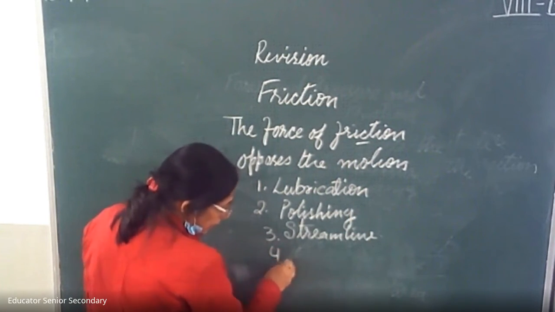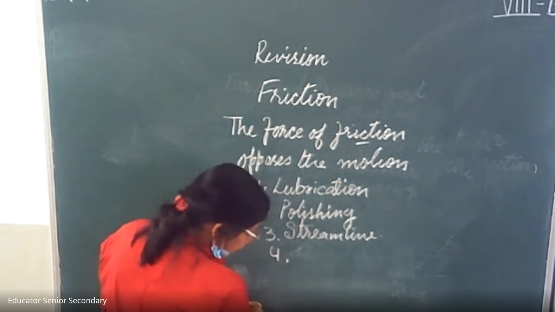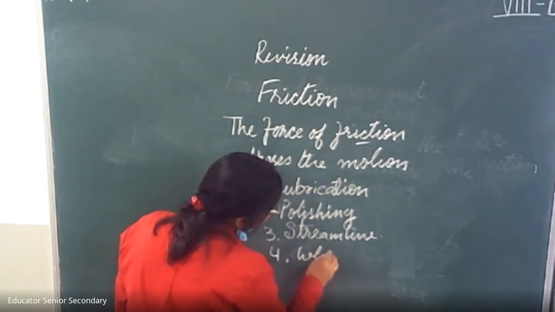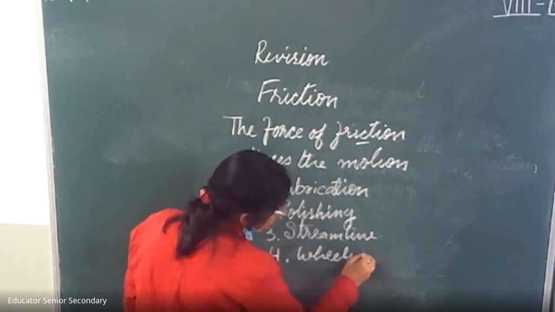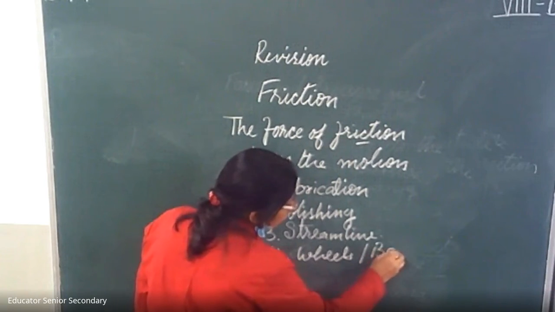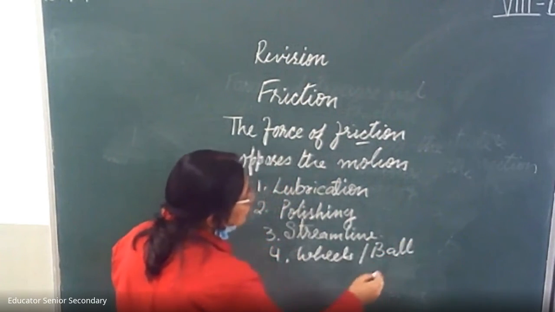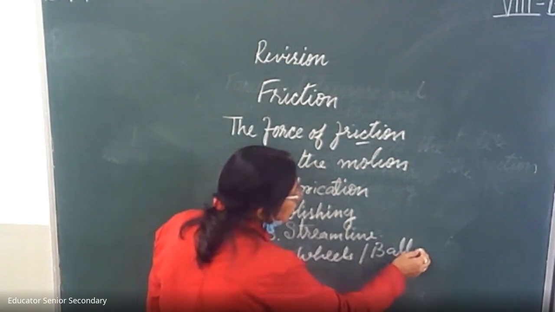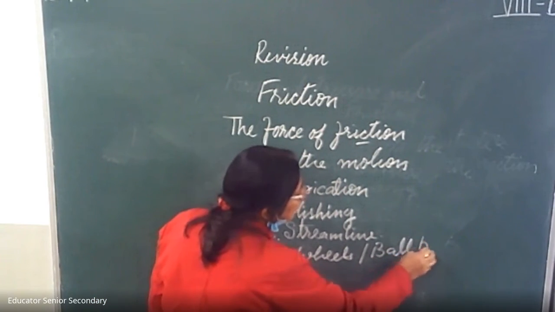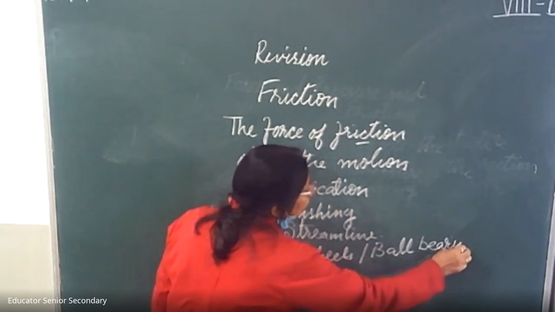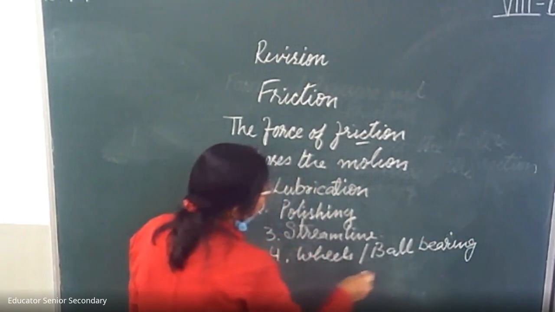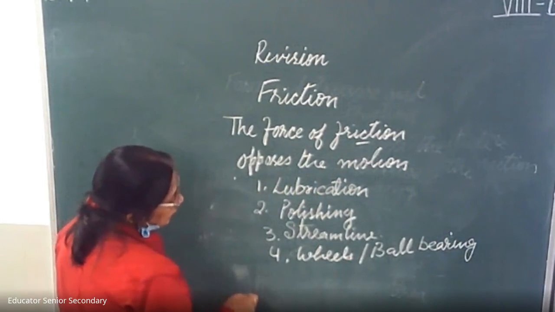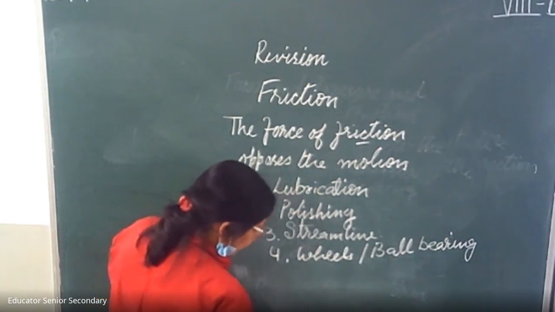Fourth, we can use wheels or ball bearings. This also reduces the friction, as in this case we reduce the surface area. So by all these ways, we can minimize the friction.